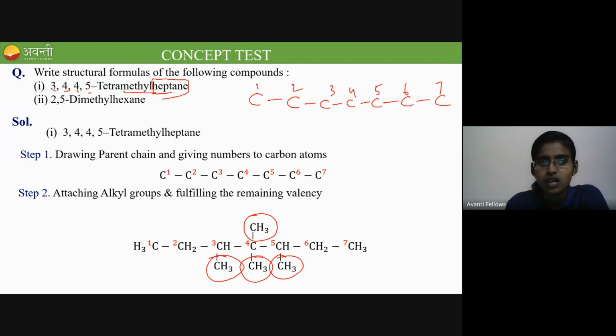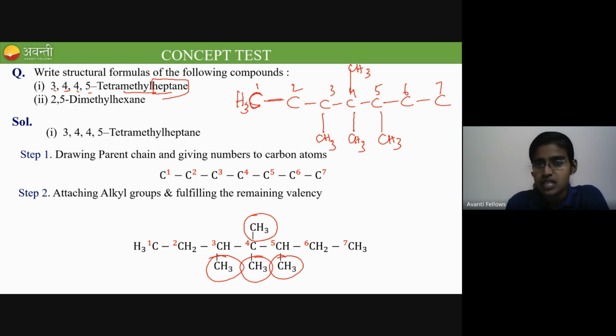Now to the third carbon, to the fourth carbon, and to the fifth carbon, methyl groups are attached. Methyl means CH3. So that's why we are giving CH3 to all of them. Each carbon should contain 4 bonds around it. Since the first carbon contains only 1 bond, there should be 3 hydrogens.